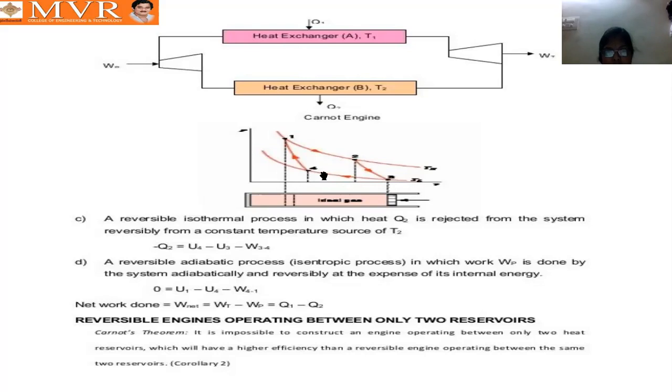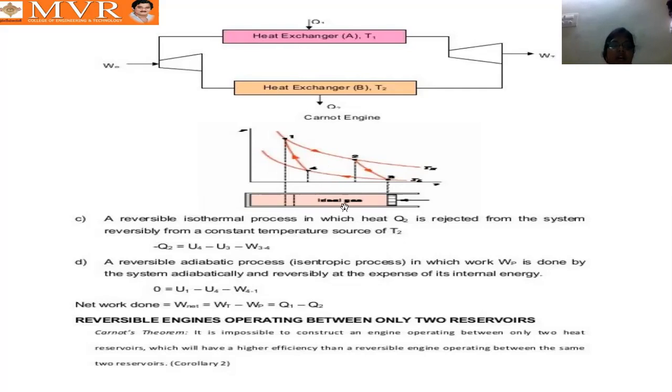Here we can observe one thing: 1 to 2 and 3 to 4 involve heat, because adiabatic means no heat enters or leaves, so Q is equal to 0. Heat is considered only for the 1 to 2 and 3 to 4 processes.